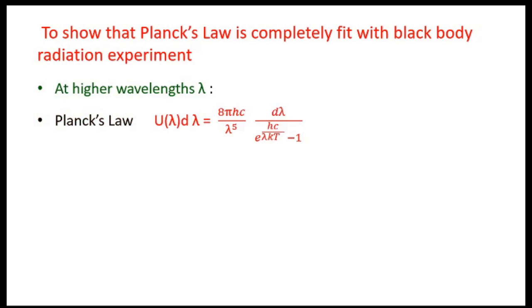Now see the case at higher wavelength. We have Planck's law, which is given by this equation, u lambda d lambda equals 8 pi hc upon lambda raised to the power 5 d lambda upon e raised to the power hc upon lambda kt minus 1.